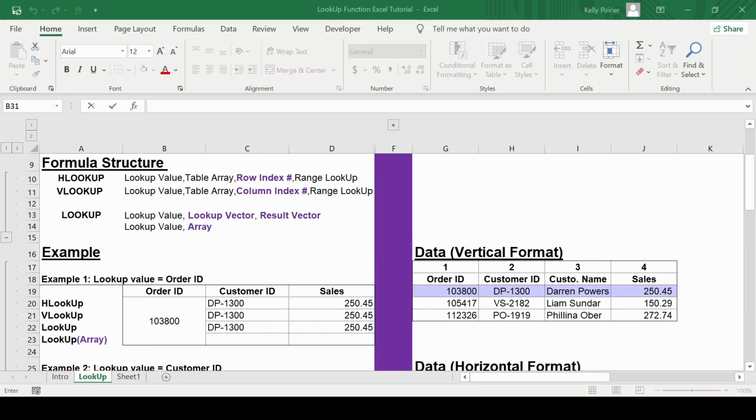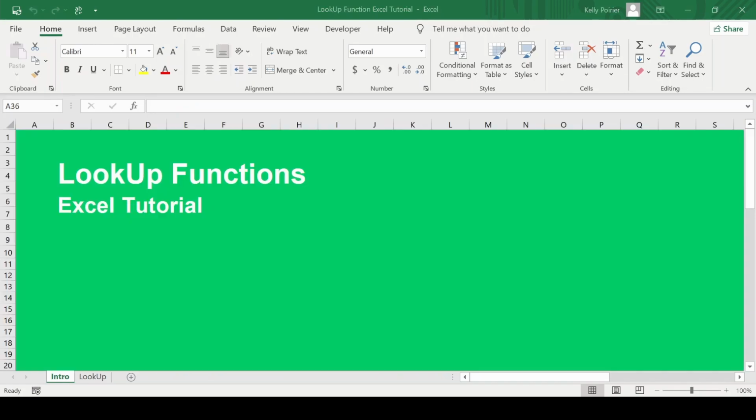The LOOKUP function is the most dynamic compared to the other functions. The reason being is that when you add or delete columns or rows, you do not need to make any kind of modification to the formula. But when you use the HLOOKUP or the VLOOKUP and you add or delete columns or rows, then you are required to make a change in the column or row index number in order to obtain the same outcome.